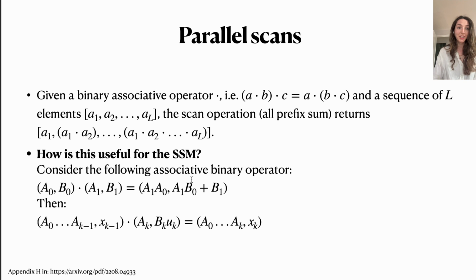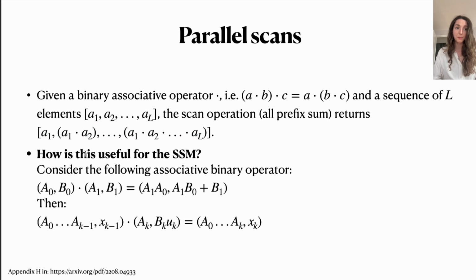So quickly on parallel scans, what would a parallel scan be? Suppose that we are given this binary associative operator, meaning that the operation between A and B and then C is the same as first B and C and then A. Then basically the scan operation, in some literature also called the all prefix sum, would return you L elements that are computing this operation between A1, A2, up to AL.